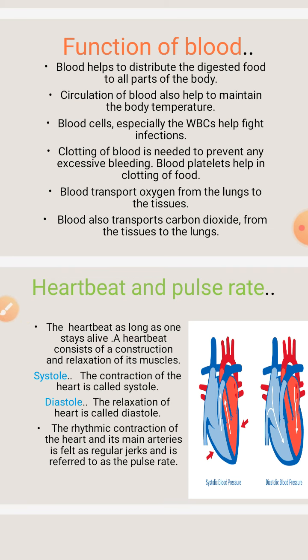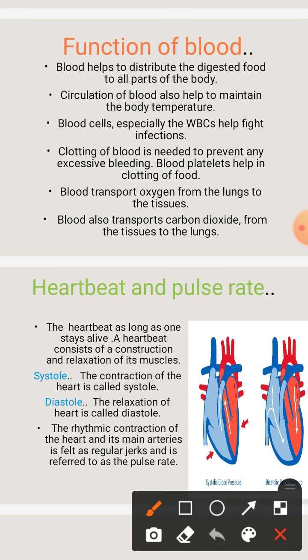The rhythmic contraction of the heart and its main arteries is felt as a regular jerk and is referred to as the pulse rate. The pulse rate is the same as the rate of the heartbeat. At rest, the heartbeat of a human being is about 60 to 80 times per minute. But during exercise or excitement, the rate can increase up to 200 beats per minute. That's why during any excitement and any exercise, we need a lot of oxygen.